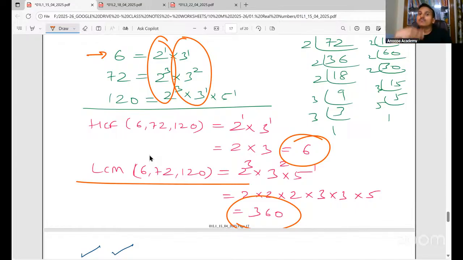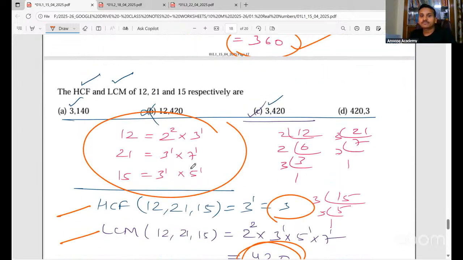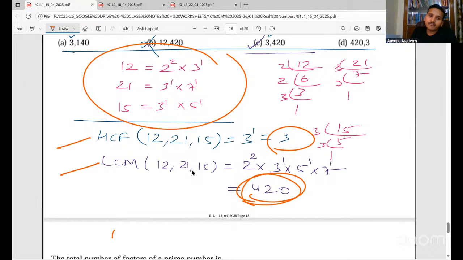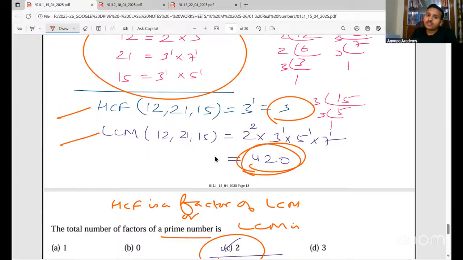Always. HCF will always be a factor of the LCM. And so we can say LCM will be a multiple. LCM is a multiple of the HCF, or HCF is a factor of the LCM. Clear everyone? I'll write that for clarity. HCF is a factor of LCM, or we can say LCM is a multiple of the HCF.